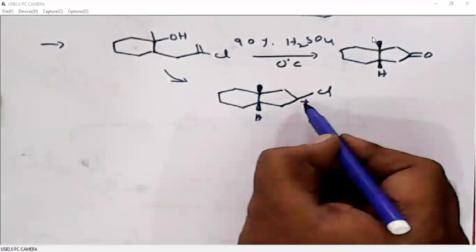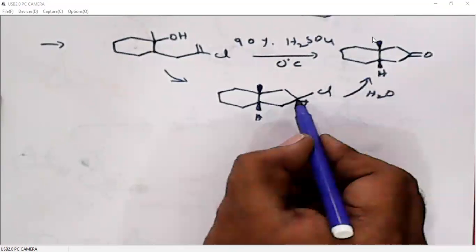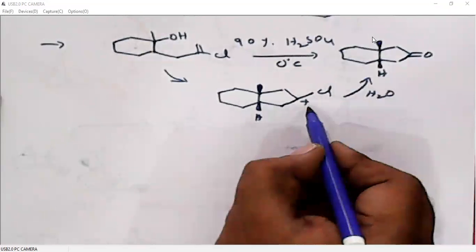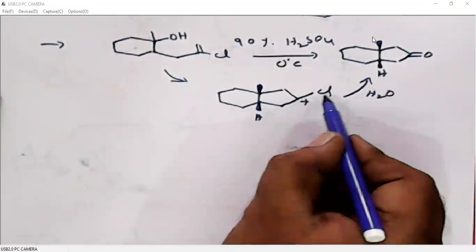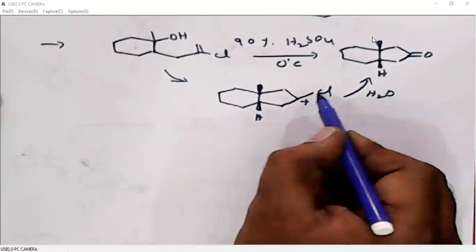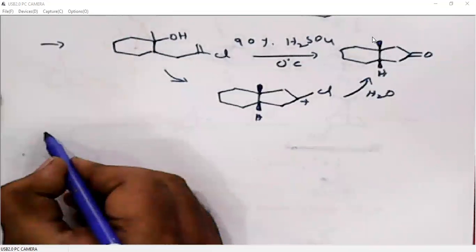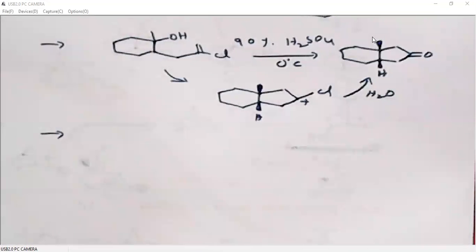Then the water will attack here. It forms OH. Then halogens are good leaving groups. So oxygen will form a double bond. Then the chloride ion will be leaving. So finally we will get this product. You can try that detailed mechanism. It is a very simple thing.